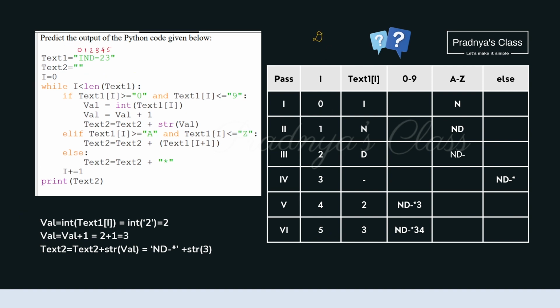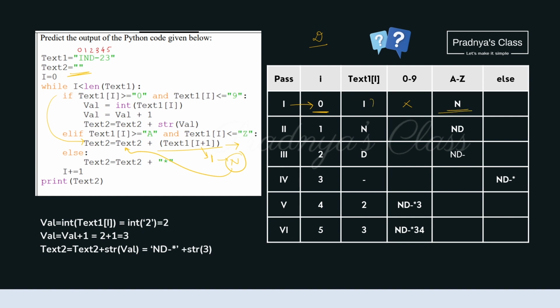Now let's dry run the program. In pass one, the value of I will be 0. So text of 0 is I. It doesn't fit in the category of the digit, so we will be coming to the elif part. Now let's try to evaluate this expression. Here we are taking text1 of I plus 1. I is 0, I plus 1 will be 1. So text of 1 is n. And that we are concatenating to the text2. Text2 we initialized to the empty string in the beginning. So we will be getting character n.